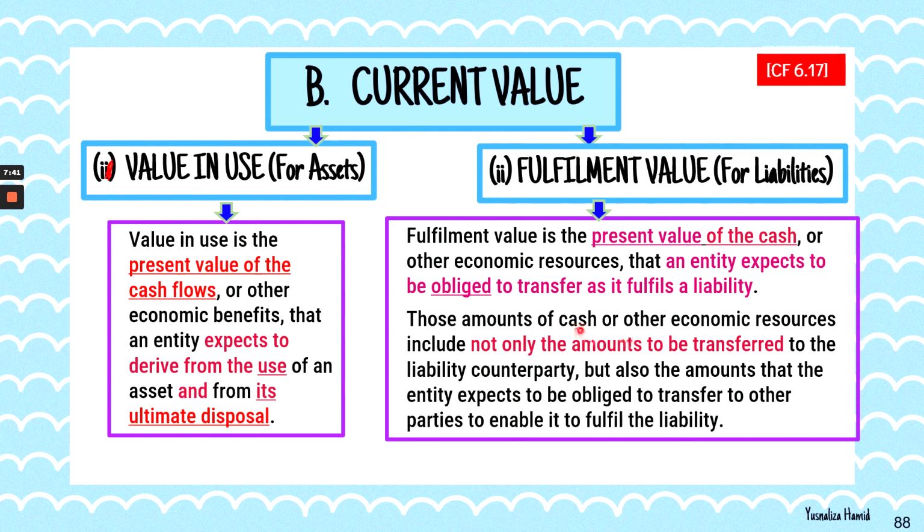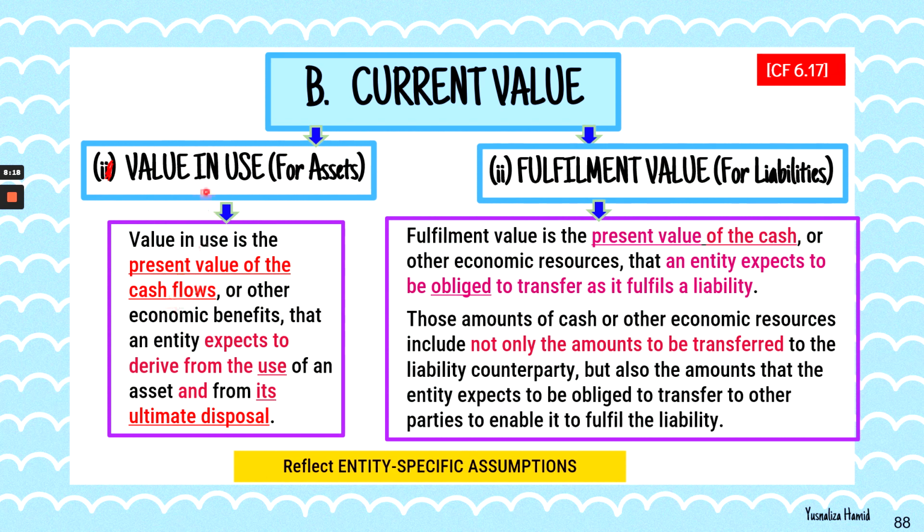Those amounts of cash or other economic resources include not only the amounts to be transferred to the liability counterparty. Let's say we took a loan from the bank, so we are now obliged to transfer as it fulfills a liability, so that is the counterparty, but also the amounts that the entity expects to be obliged to transfer to other parties to enable it to fulfill the liability.